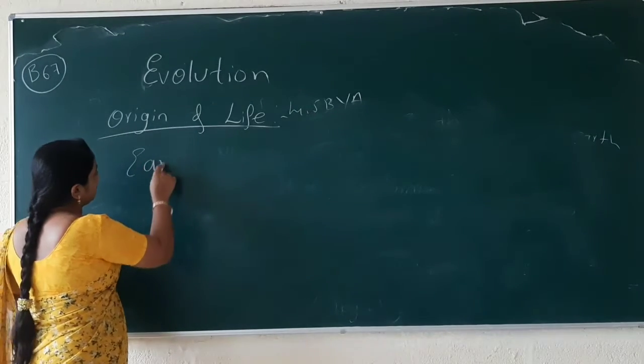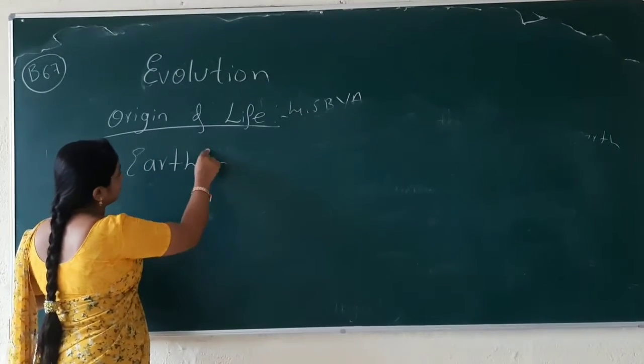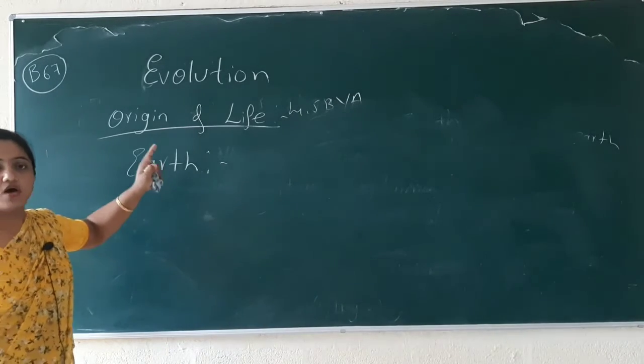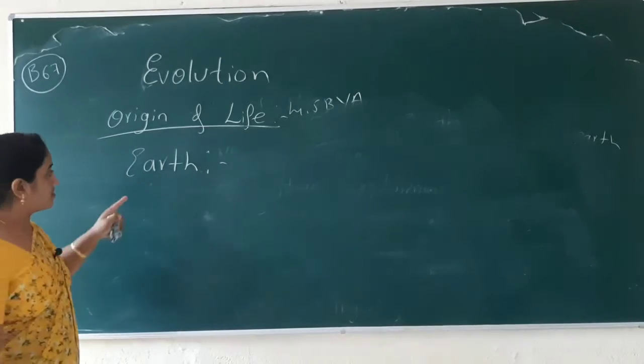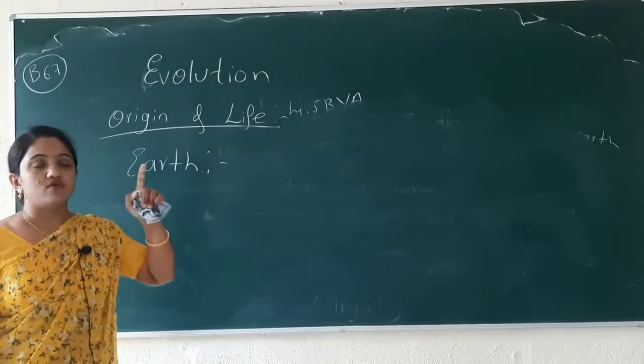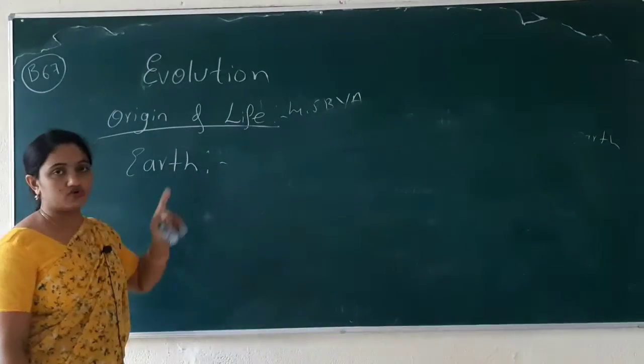So finally, we are on the planet Earth, and it is very essential to understand how the Earth formed. It is billions of years old.